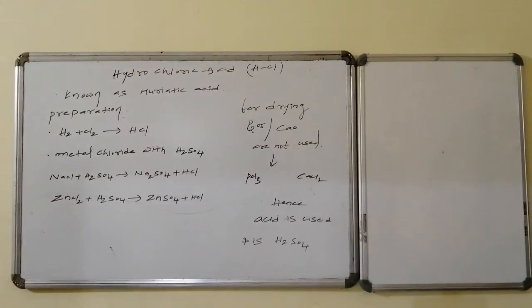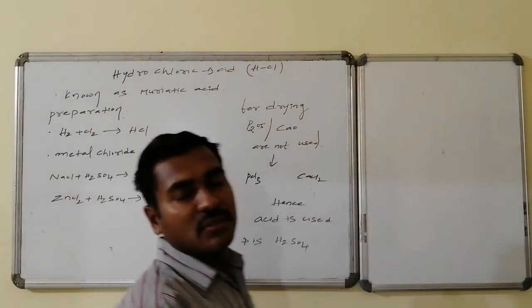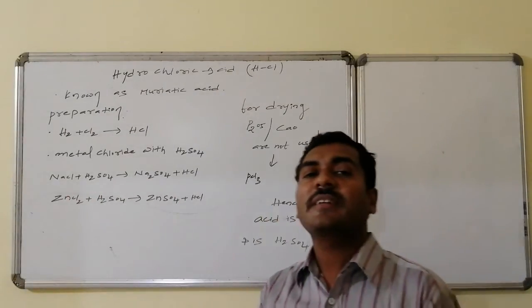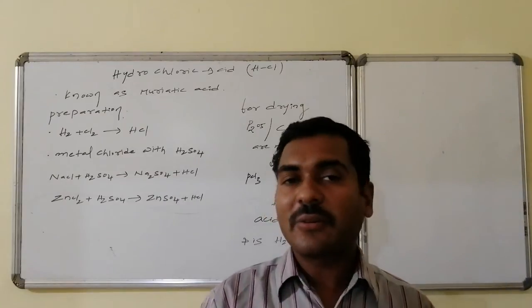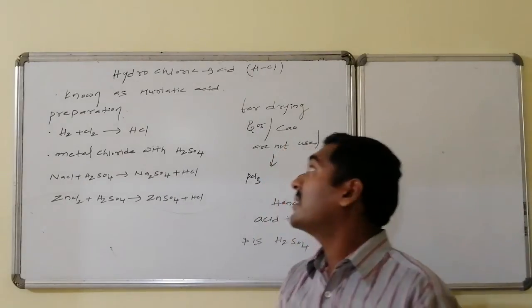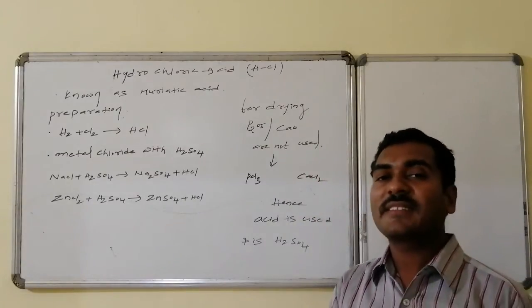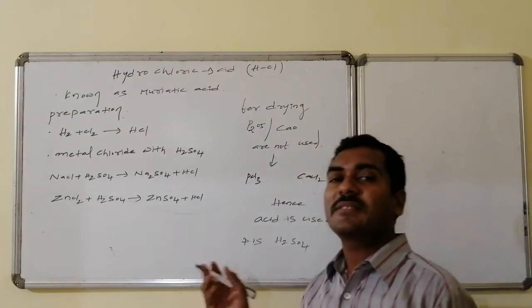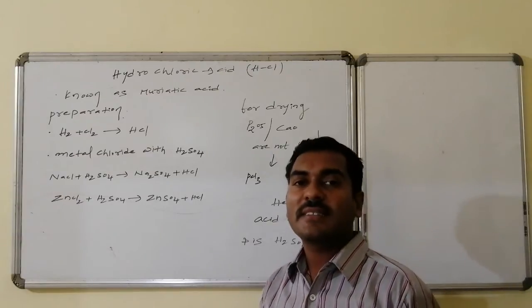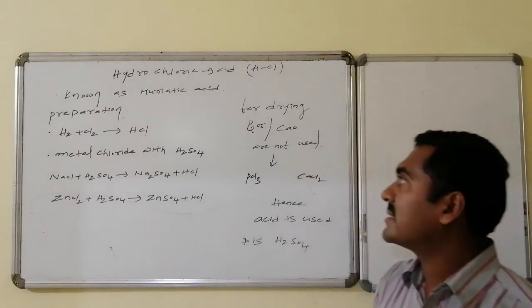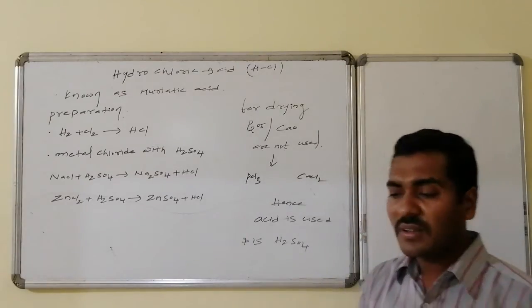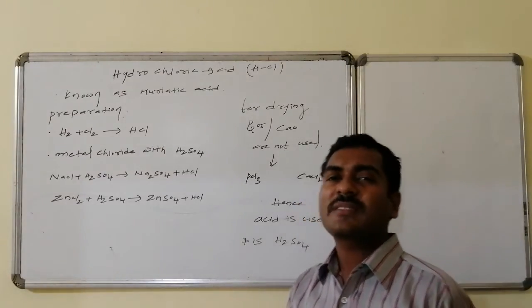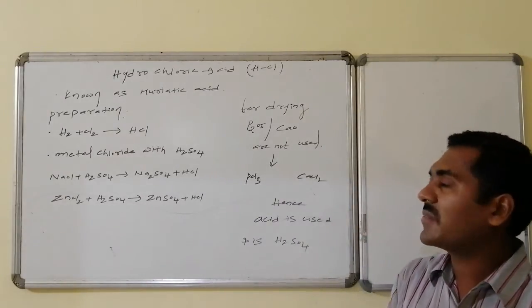Welcome friends. Now we will discuss the new portion of the halogen family, that is one of the important compounds of chlorine, hydrochloric acid, which is known as HCl. It is also known as muriatic acid, whereas oxymuriatic acid is chlorine. From muriatic acid's oxidation chlorine is obtained, hence it is said to be without oxy, that is muriatic acid. Preparation: hydrogen and chlorine combine directly to form hydrogen chloride.